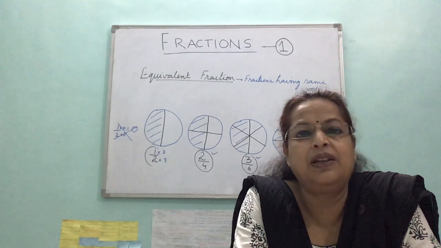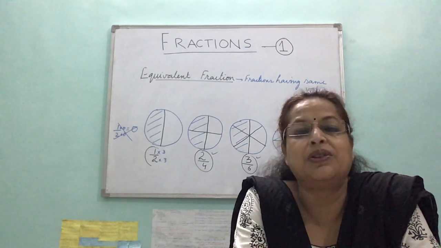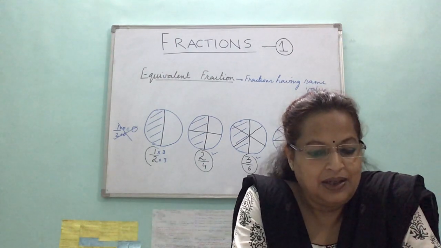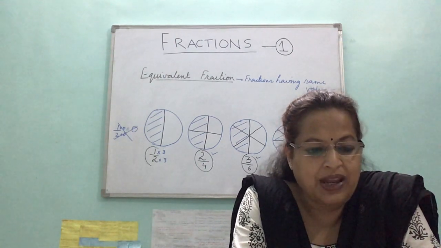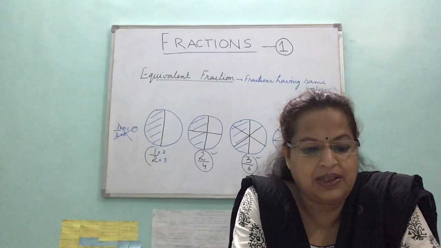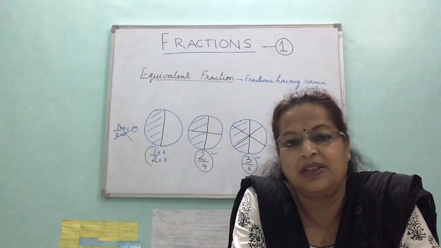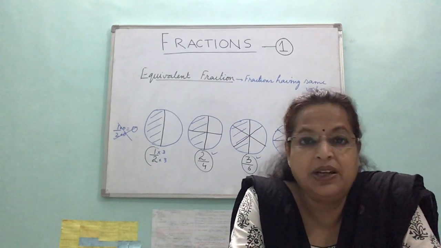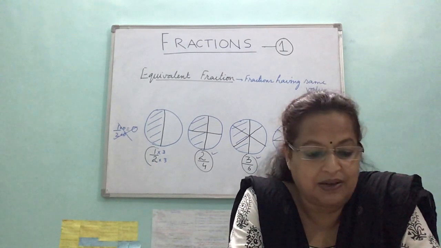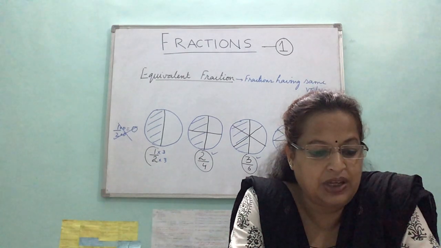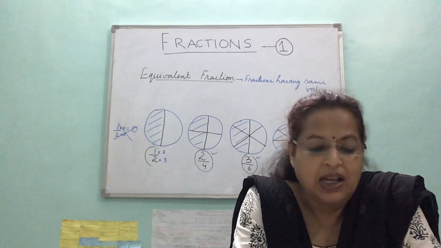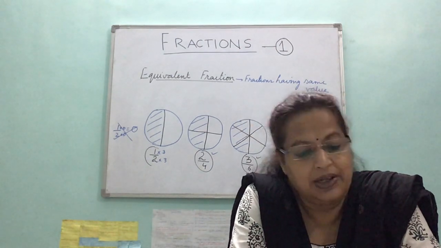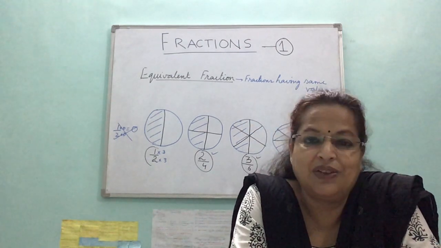So when you see the class, you should be ready with your books also, so that you can keep marking the things which I am telling you. It is, what fractions do the shaded parts in each of the following figures represent? Well, you can count. Numerator is the number of shaded parts. So 1, 2, 3, 4, 5. There are 5 shaded parts out of, and denominator is total number of equal parts. So there are 8 parts. So fraction is 5 by 8.